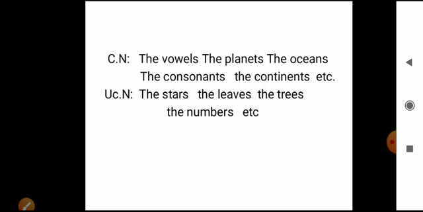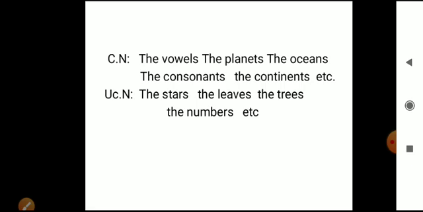And uncountable nouns: the stars, the leaves, the trees, the numbers, etc. So you can use "the" before singular nouns, plural nouns, countable nouns and uncountable nouns. And I feel you got the knowledge of what those are: what is singular, what is plural, what is countable and what is uncountable.